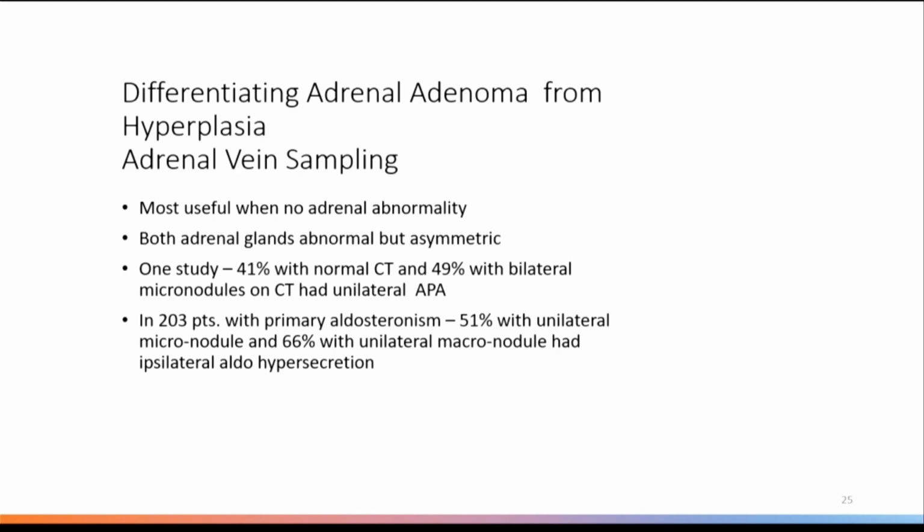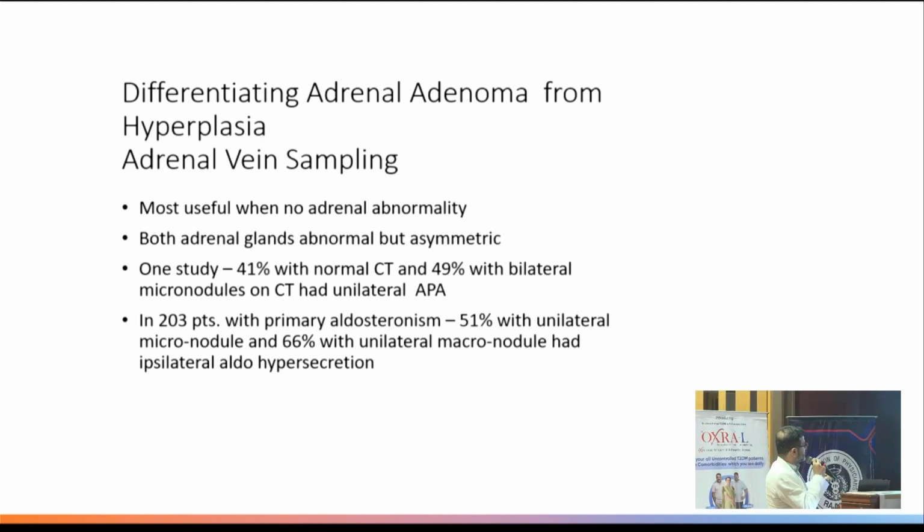So the next test is adrenal venous sampling, or AVS, which is really useful in a large number of patients where you don't have a clue whether to go for surgery or medical management. Unfortunately, it's a difficult procedure. Few radiologists are doing it, and fortunately, we have one person in Rajkot at Wockhardt Hospital, Dr. Vikas Jain. He's doing it wonderfully.